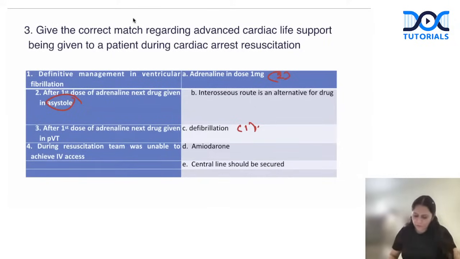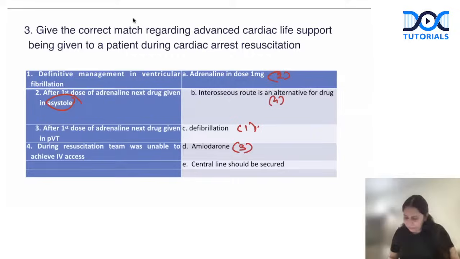After first dose of adrenaline, next drug given in pulseless ventricular tachyarrhythmia, which is a shockable rhythm, would be amiodarone. And during resuscitation, the team was unable to achieve IV access. What could be the alternative route? Well, if we cannot achieve IV access, we go for intraosseous access. Not central line, nothing of that sort. So B would be the correct option for fourth.